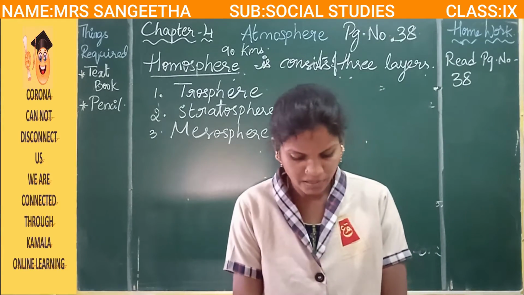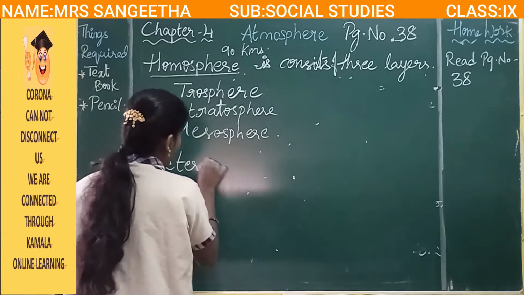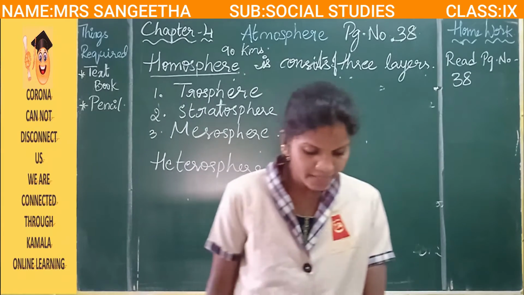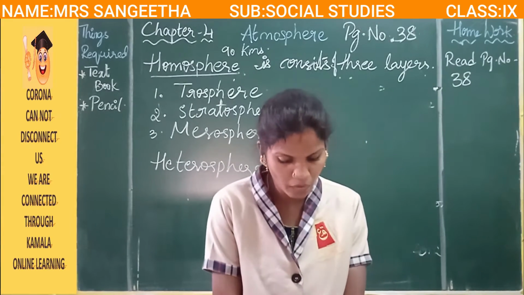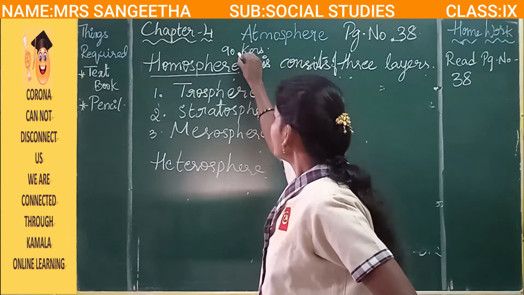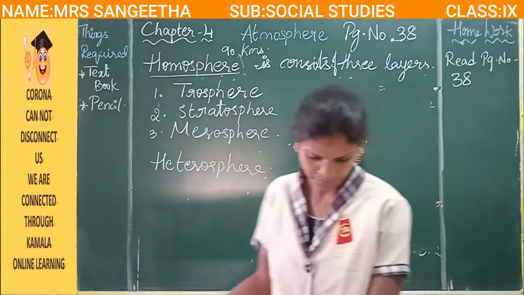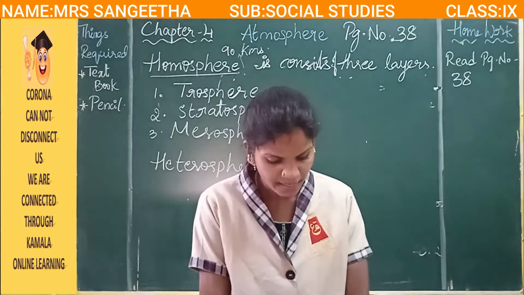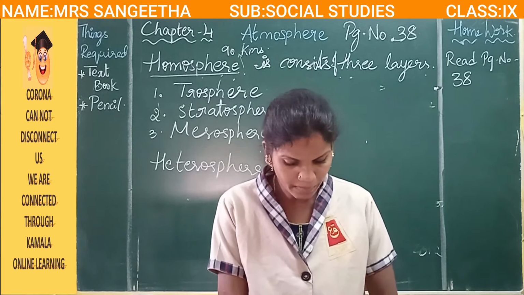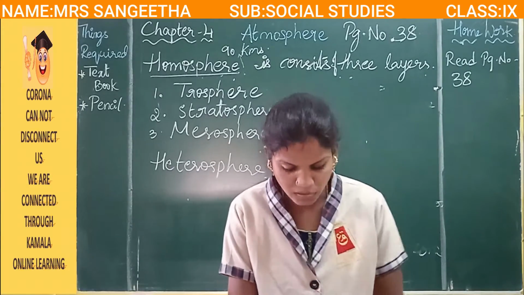And heterosphere, okay, this is the second one. Heterosphere. The layer above 90 kilometers of homosphere is called heterosphere. And it has a heterogeneous composition, and hence the name heterosphere. It has two layers called thermosphere and exosphere.